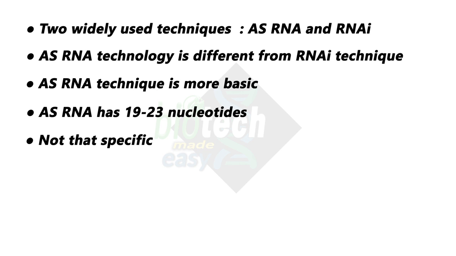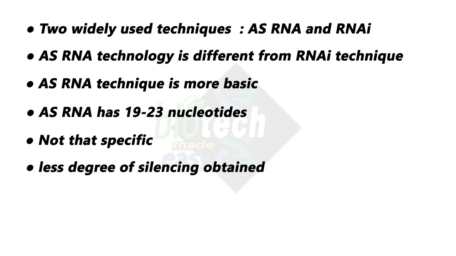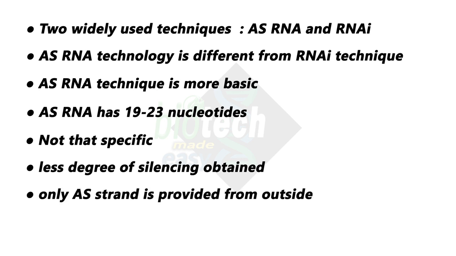Antisense technique is not very specific. On the other hand, RNAi has high specificity. A lesser degree of silencing is obtained by antisense RNA in comparison to RNAi. In this technique, only one strand, that is the antisense strand, is provided. But in RNAi, both sense and antisense RNAs are provided. So these are the major differences.